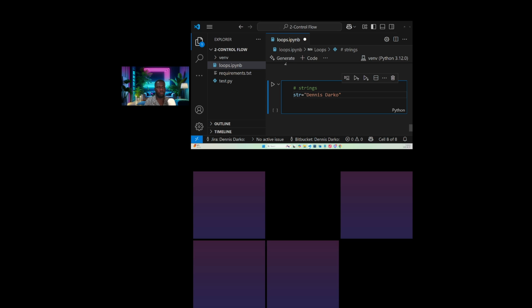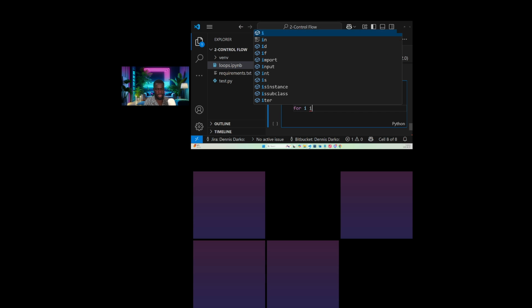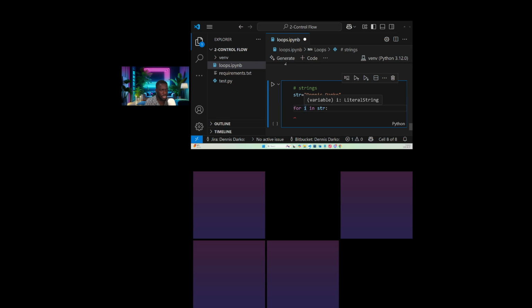So if string is assigned to Dennis Darko, then let's try to iterate over this particular string. So let's see how it works. So for I in str, you see the way I define it. I'm saying that for I in str, it means that for any value, that value could be integer or string, but currently our value will be string, isn't it? And we are saying that for any value in this particular variable,